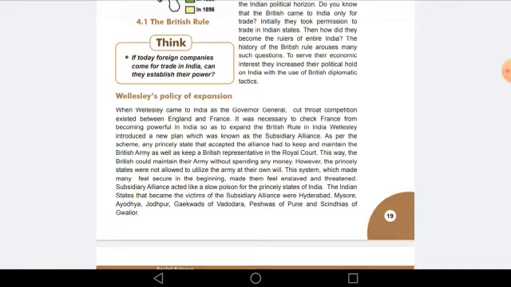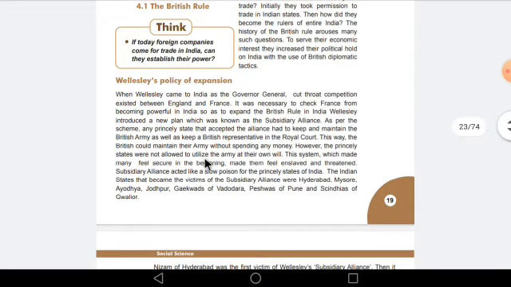So basically, this Wellesley's alliance, the subsidiary alliance system, was a policy that if a princely state, that means if any state, accepts this policy, their state will be maintained by the Britishers. There were certain rules.